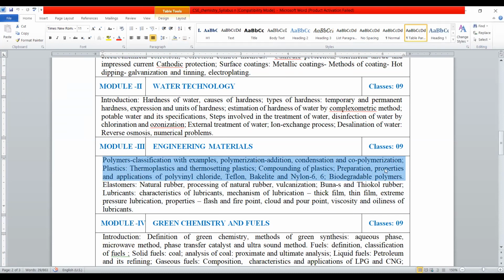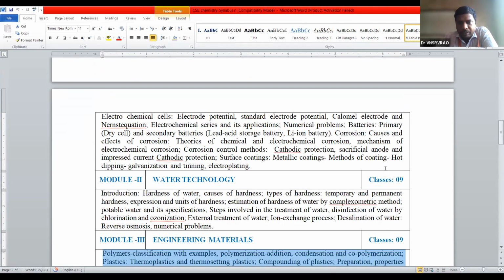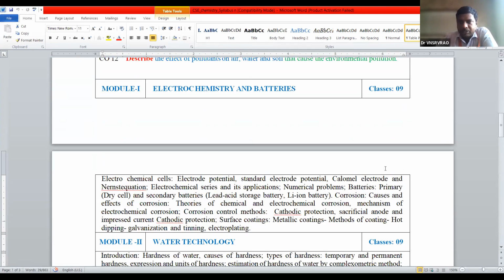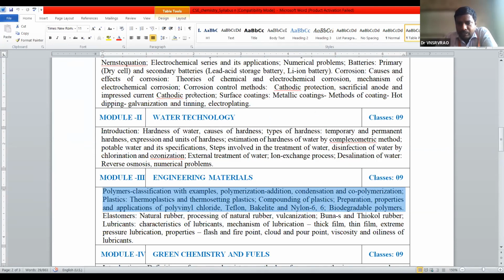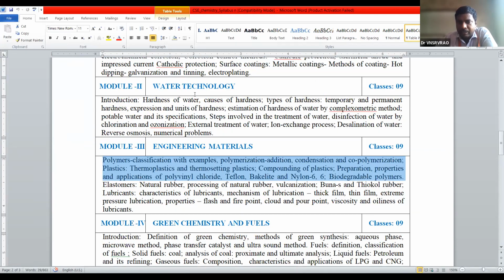For the first mid CIE1 examinations, our chemistry syllabus is 2.5 units: Module 1 electrochemistry and batteries, Module 2 water technology, and Module 3 engineering materials. So 50% of the syllabus, that means 2.5 units, means that in Module 3 the 50% is up to biodegradable polymers.